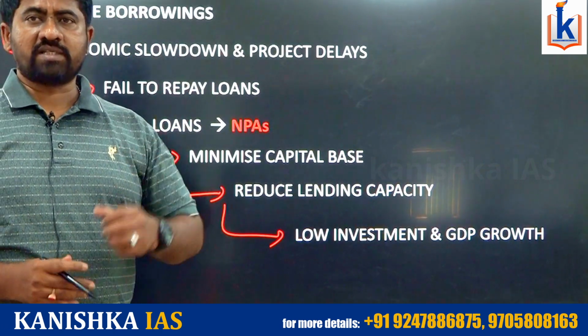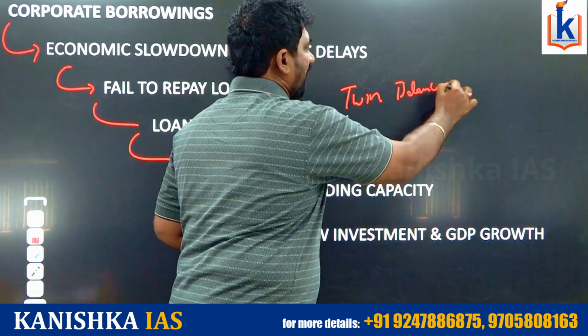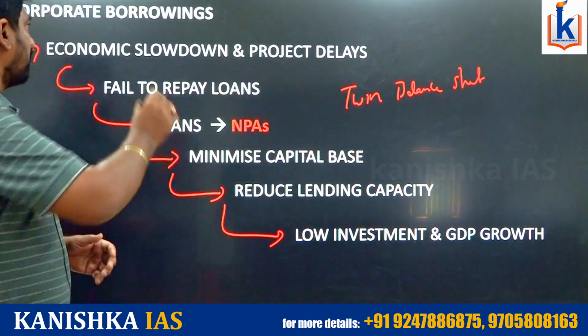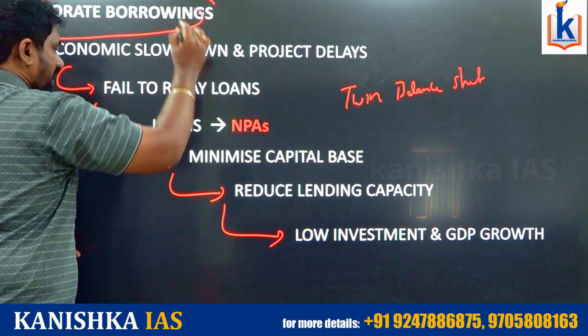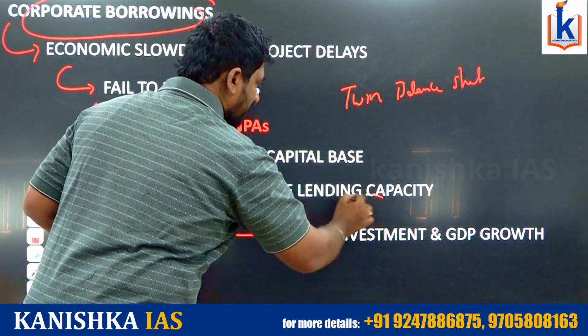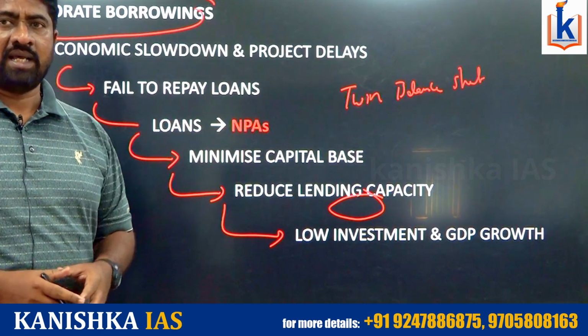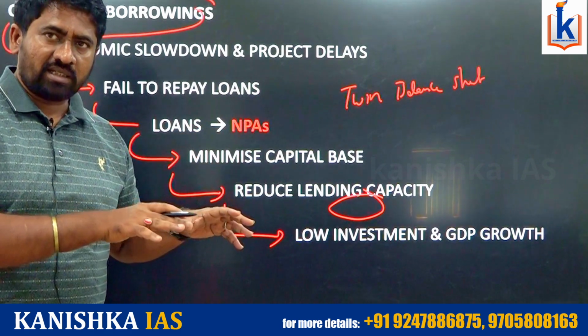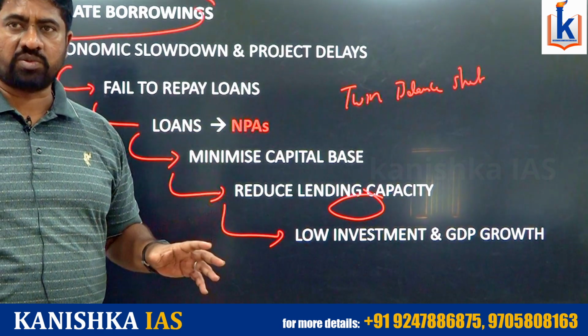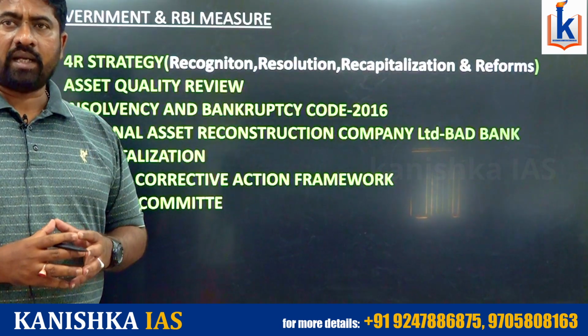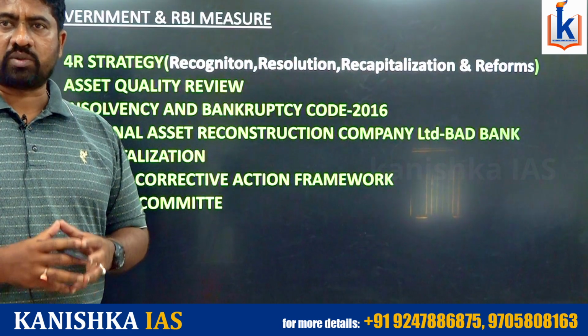There is one terminology, twin balance sheet, means simultaneously the corporate sector and the banking sector are facing struggles. At the same time, the banking sector and the corporate sector facing the issues, we can treat it as a twin balance sheet problem. Government and RBI took a lot of measures to curtail NPAs.